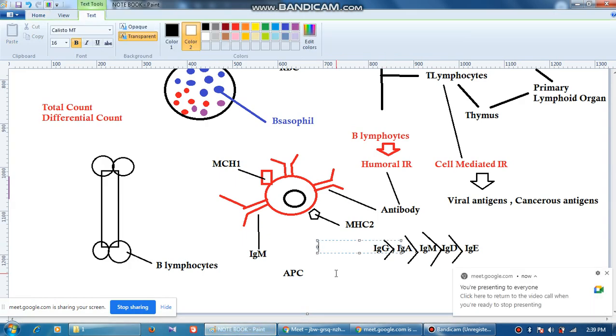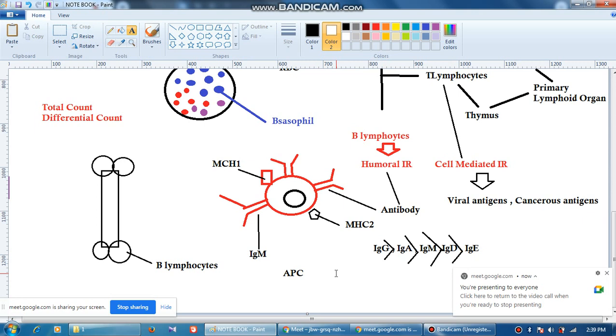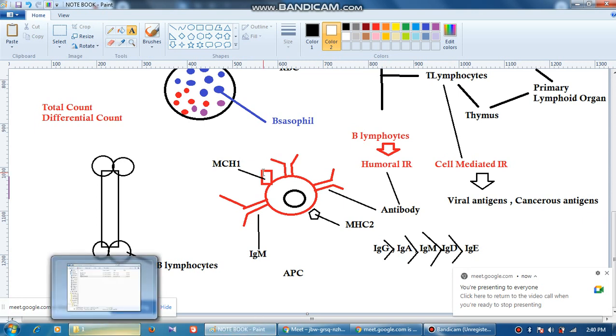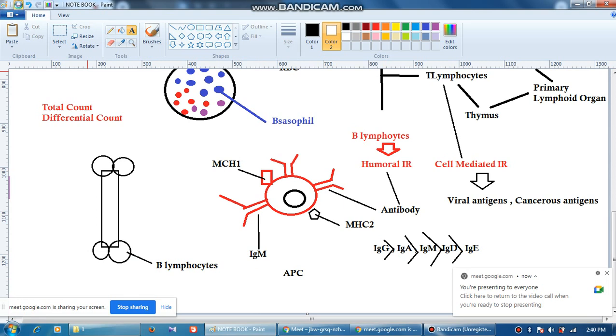So I have summarized it from a book, the overview of the immune response, how exactly it takes place. Okay, so I will be sharing this with you. Let us save this.